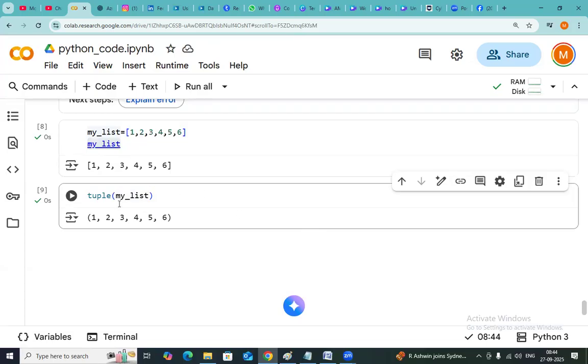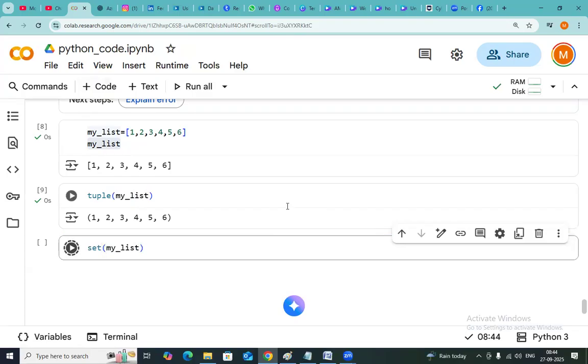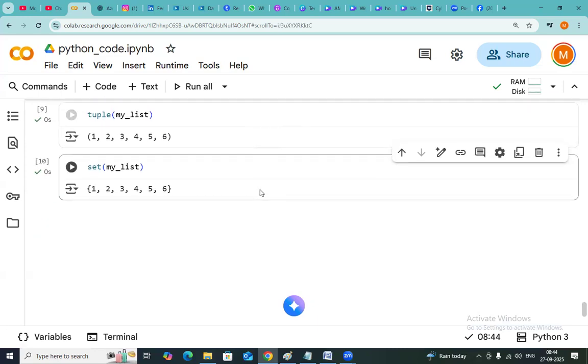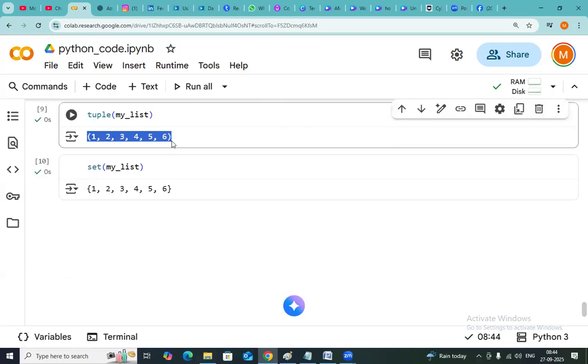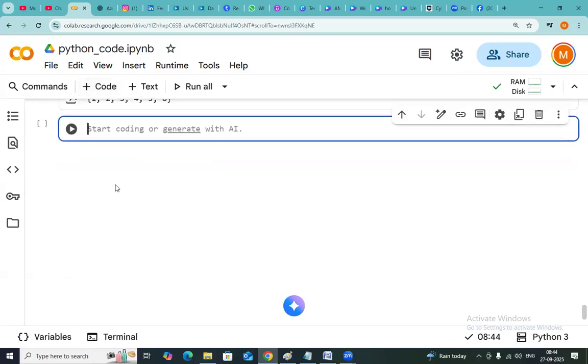Okay, let me go with set of. I want to convert this into a set. List to set, yes, it is working fine. In the same way, you can define a tuple. This is a tuple, right? It is already a tuple. I'm taking some tuple here.